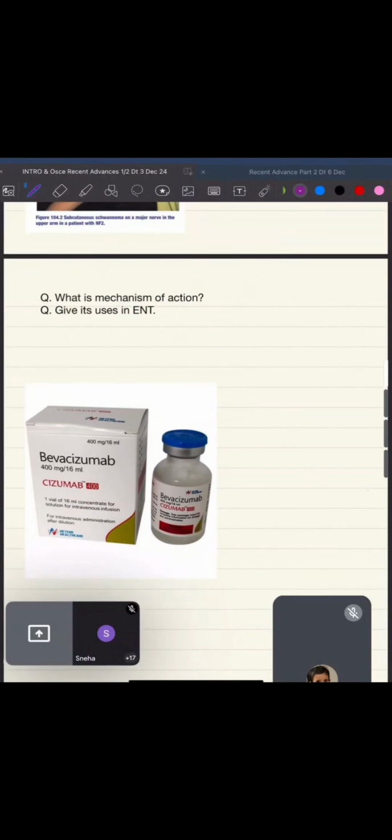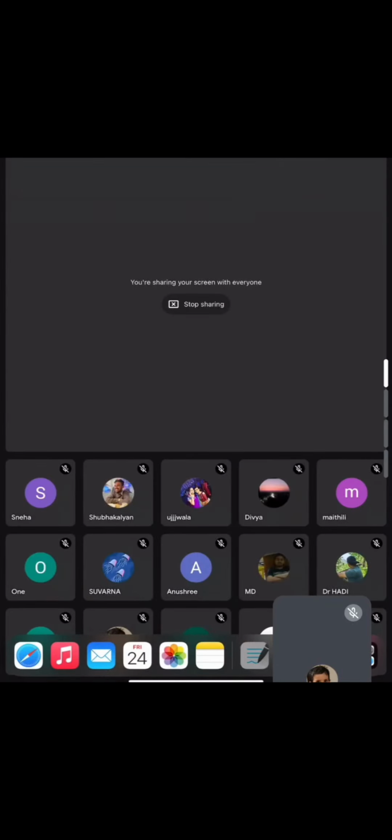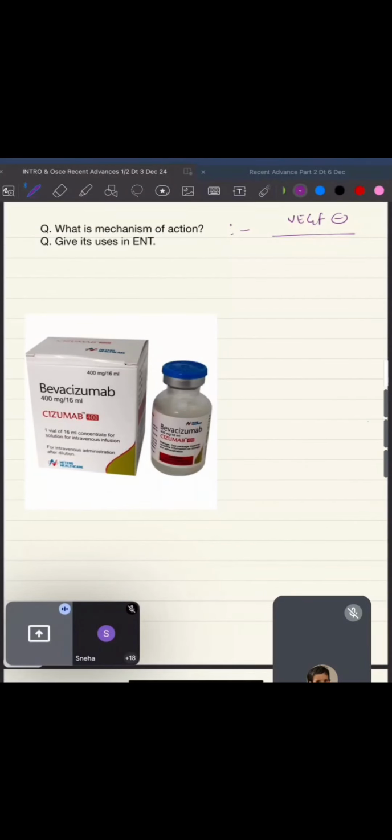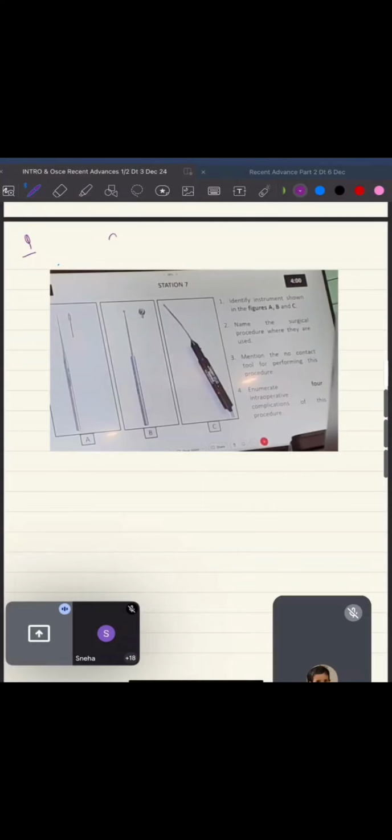VEGF inhibitor. VEGF inhibitor. Okay. So what I'll suggest is after completion of the class, Google what are the VEGF inhibitor drugs. 4-5 drugs will come, and among them please ratify the ones that are your ENT drugs. Okay, what are its uses in ENT? Broadly you should remember: first is your NF2, then you have juvenile onset respiratory papillomatosis, then you have your HHT. Okay? So these are the places in your ENT. If they ask non-ENT, then colon carcinoma and other carcinomas also, it is being tried. Now again, coming to one very important topic, that is your stapes surgery.